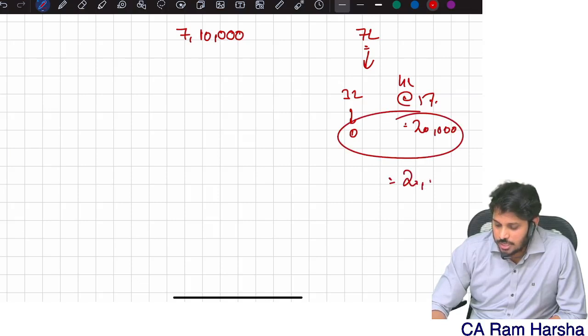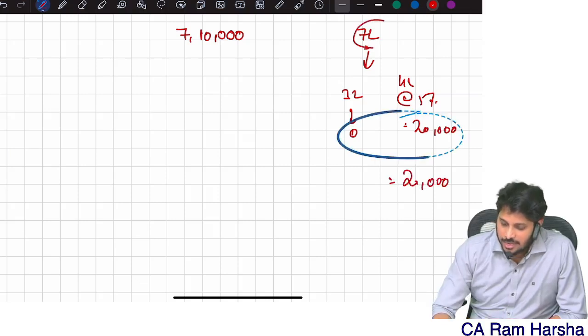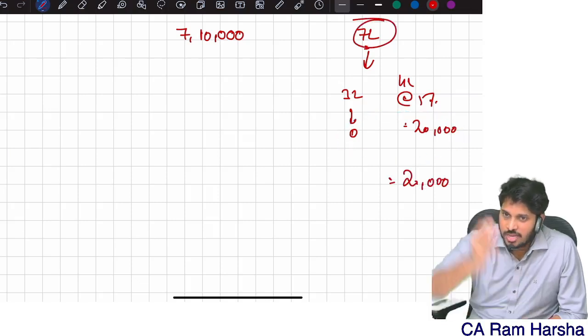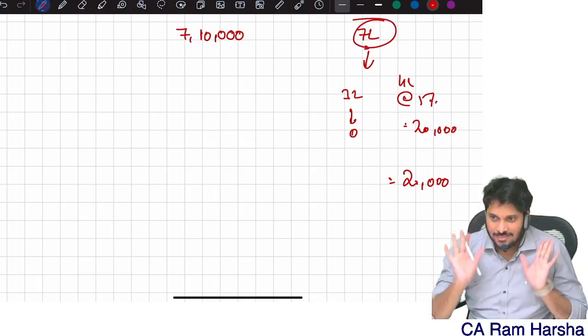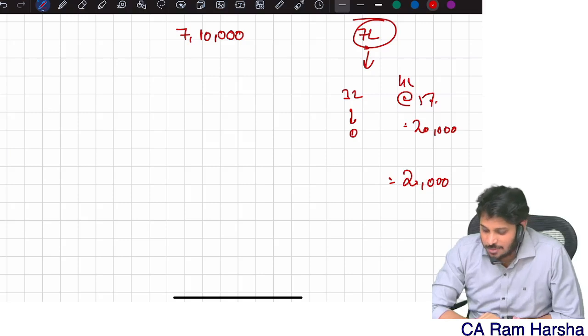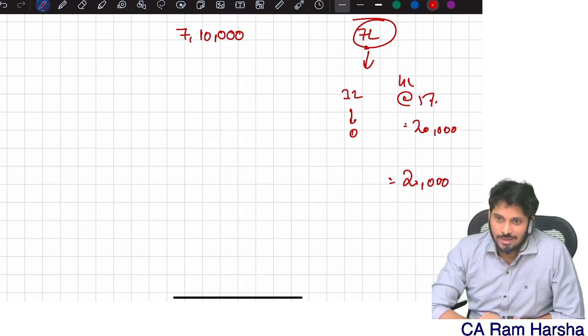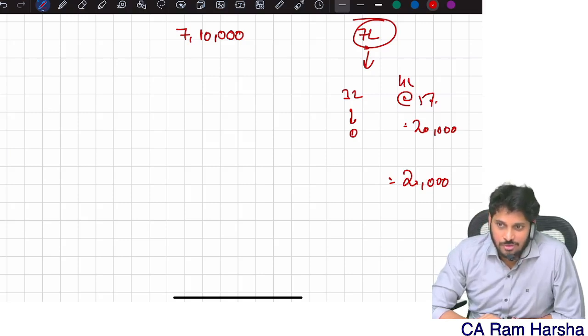So what is the total tax? 20,000. Up to 7 lakhs, my tax itself is 20,000. But why are you giving a rebate of 25,000? If I have income of exactly 7 lakhs, my tax liability is 20,000. But the department is giving me a rebate of 25,000.